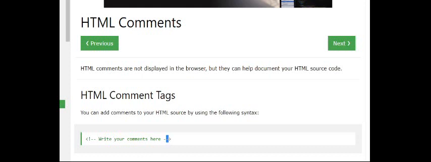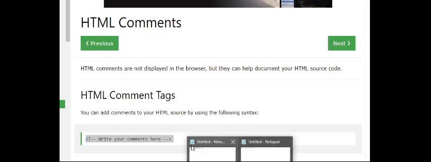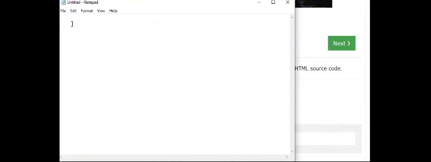In the same way, I am writing this. I am copying it, and next I am going to paste it in the web page Notepad. Let us see how it is.